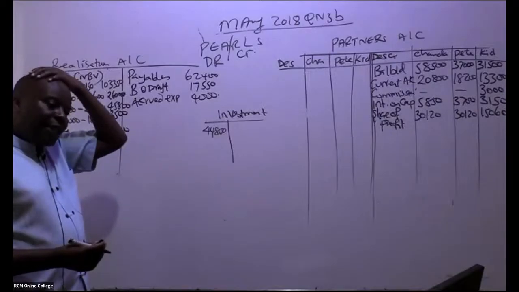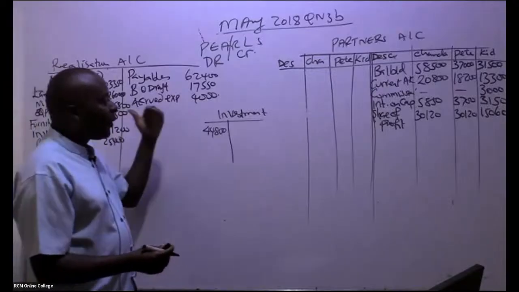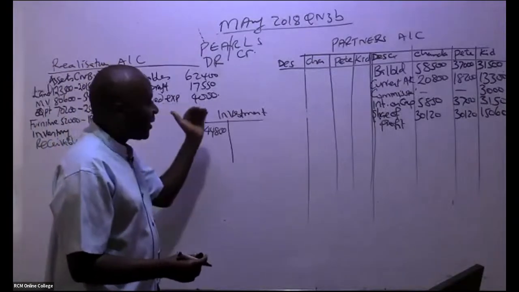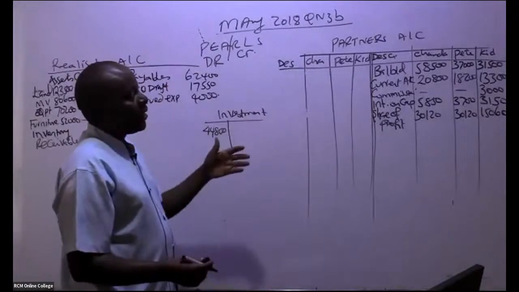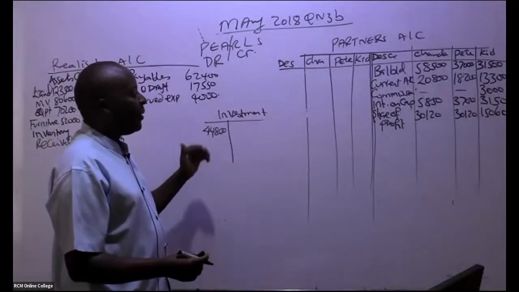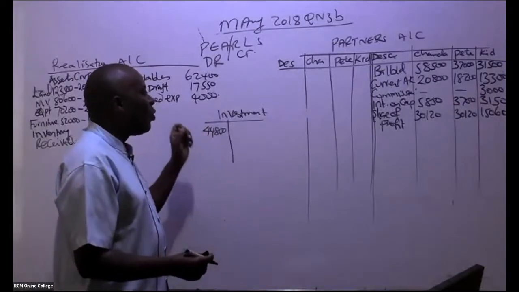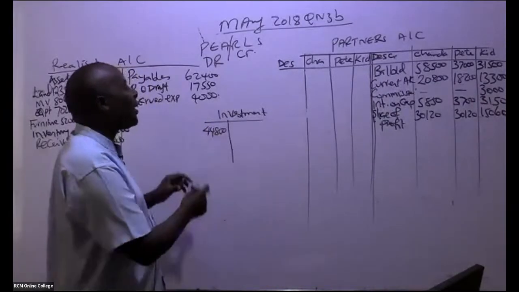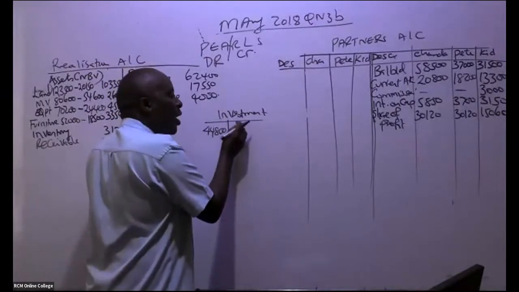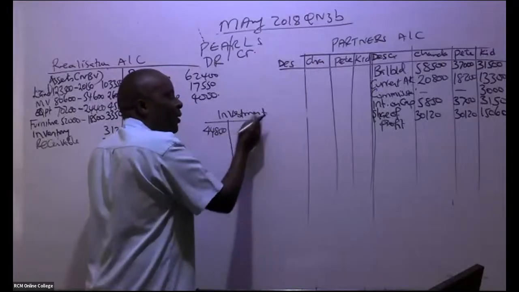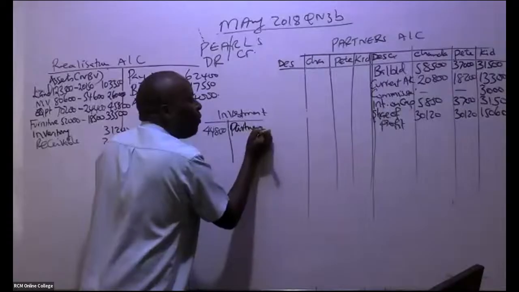By the time we are selling our partnership to a company, we can see automatically that we were able to transfer this. Let's close this account, because remember this investment went to the partners. So we come here and credit the partners. But how much are we crediting?